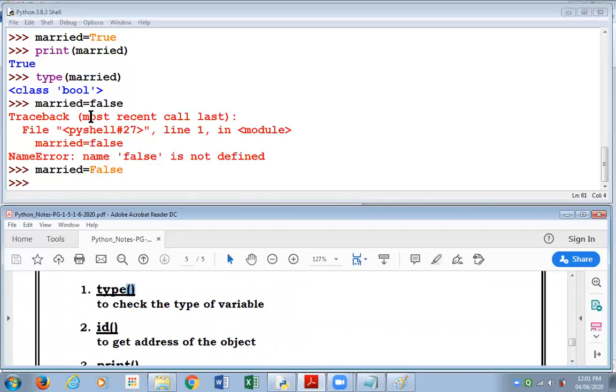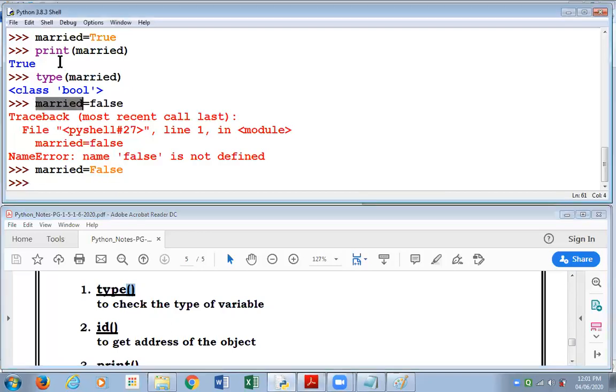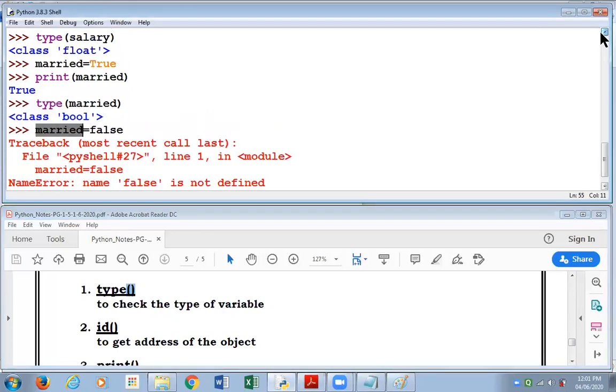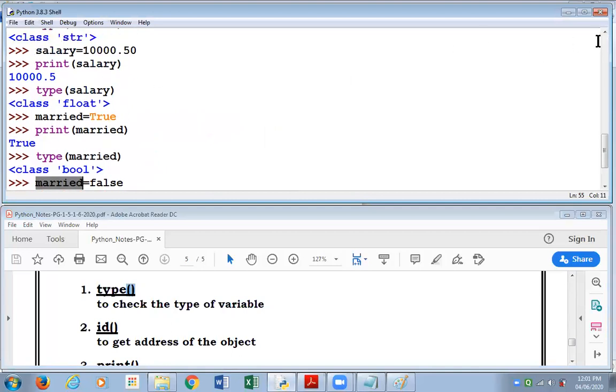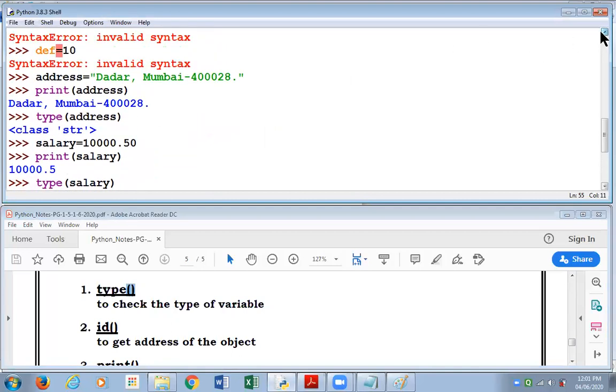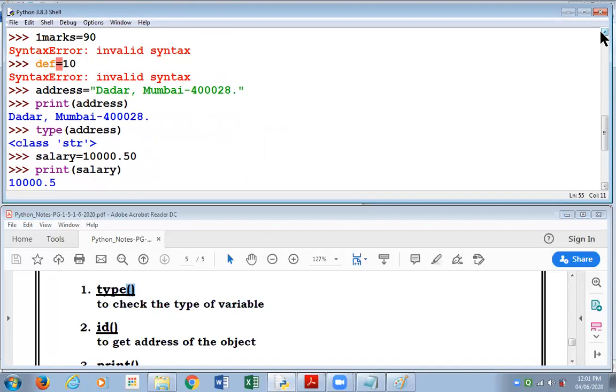And then I'll also clarify names like married, age, salary, address. What are these? These are identifiers, these are variables, and they are made by myself, the programmer. I repeat, age, address, salary, married are variables or identifiers. They are made by the programmer and the names are given by the programmer. The reserved words are given by the Python language.